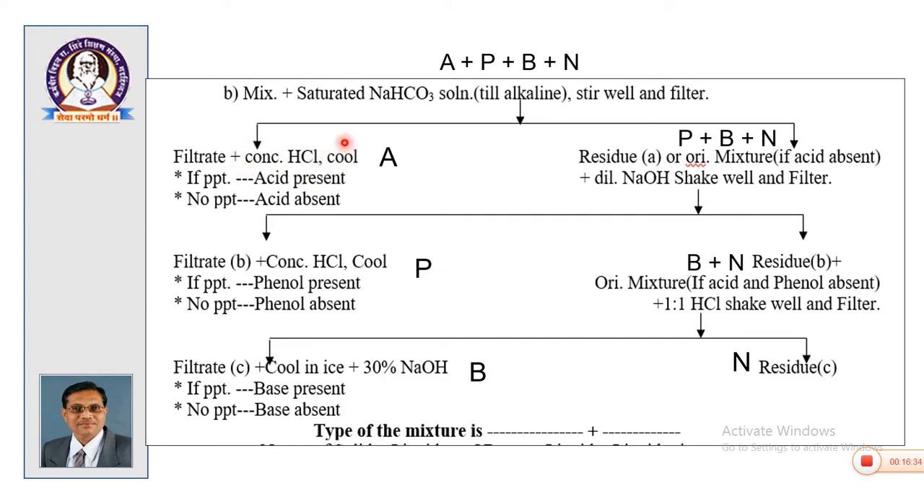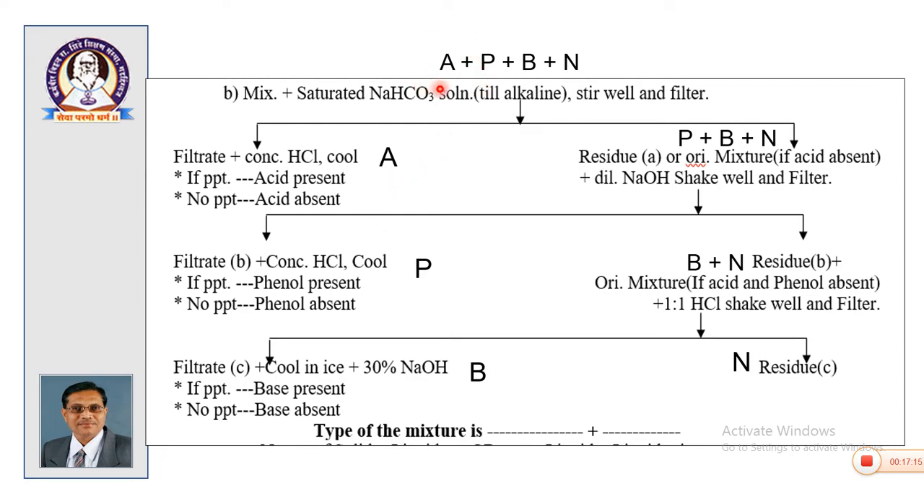Before adding concentrated HCl, the filtrate is cooled well, because at lower temperature the solubility decreases. So, the filtrate is cooled down, HCl is added. If precipitate is observed, then acid is present. If no precipitate, acid absent. So, see carefully, out of these 4 components, one component, which is acid, is soluble in sodium bicarbonate and comes in the filtrate. When the filtrate is cooled down and treated with concentrated HCl, if precipitate is obtained, then it shows the presence of acid. If no precipitate, acid is absent.